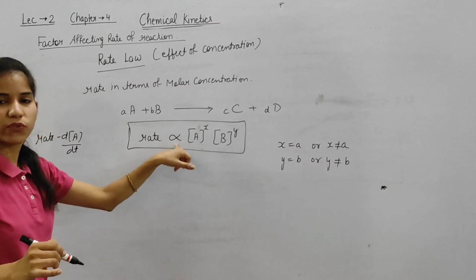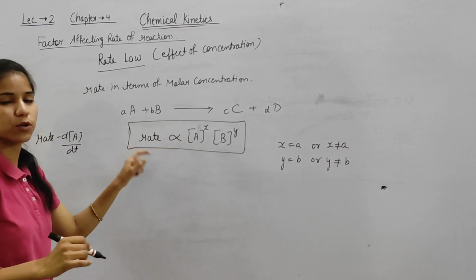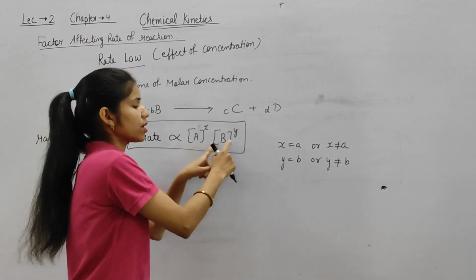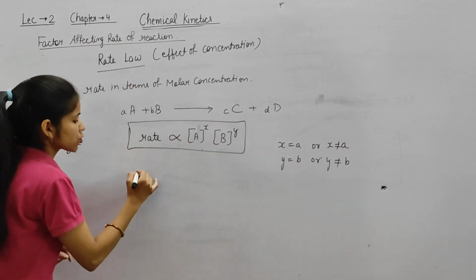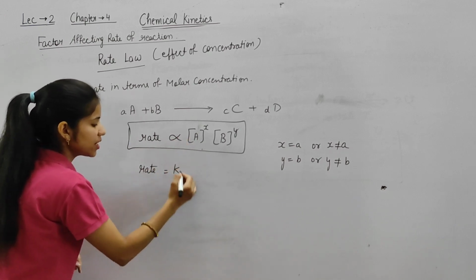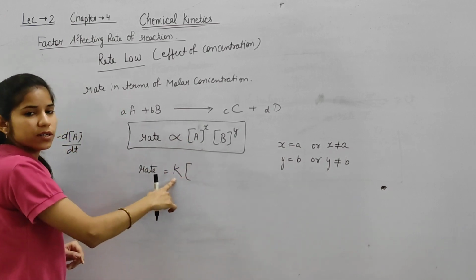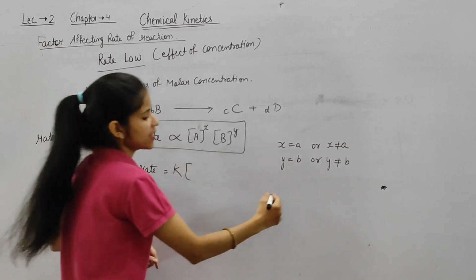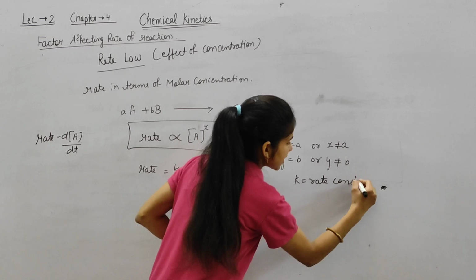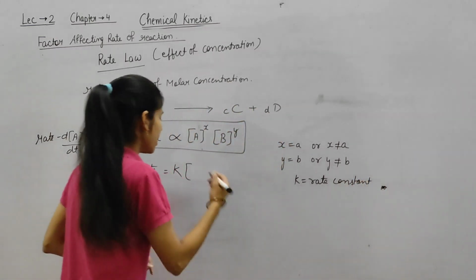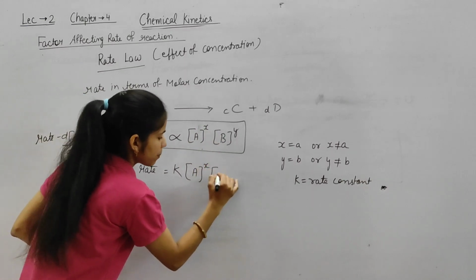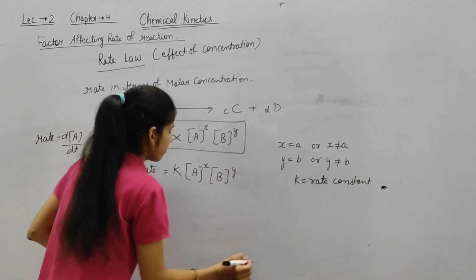Okay, this is a proportional sign because rate is directly proportional to the molar concentration of the reactants. If we remove this sign, there is a constant K, which is called the rate constant. So rate equals K, A raised to the power x, B raised to the power y.